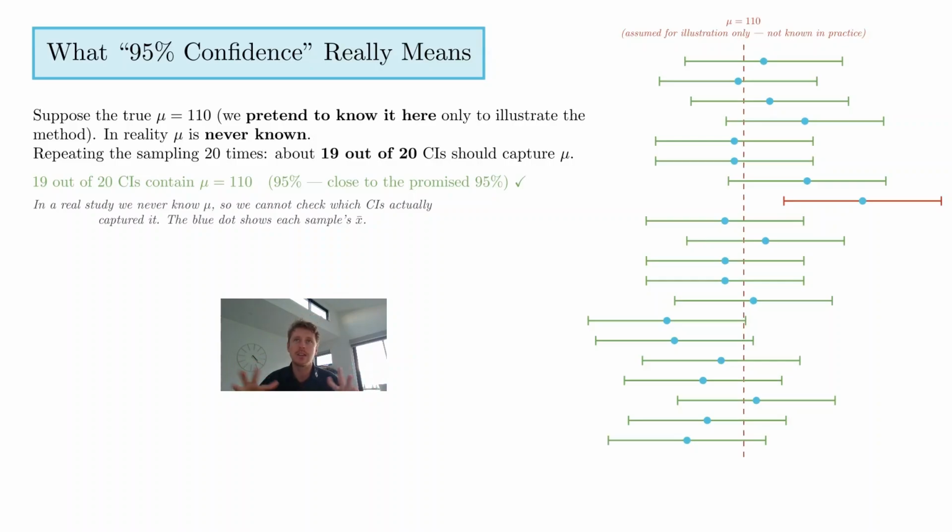And what it means to say that we're 95% confident that the mean sits within that interval estimate really is saying we have trust in the process that 19 out of 20 times, or 95 out of 100 times, the interval will capture the true population mean. Hopefully that clarifies it. This diagram says a lot as well. So we're invoking this idea that we have trust in the methodology.